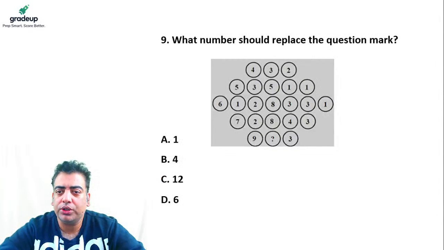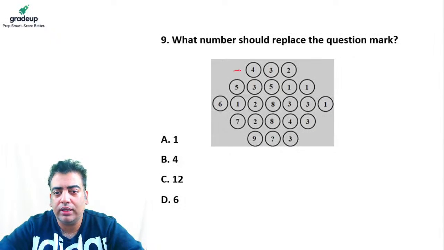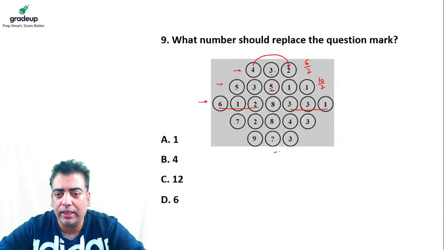Here it says, what number should replace the question mark? Now we need to build a relation between the values in each and every row so that we can fix it. Here we can observe half of 4 plus 2 is 3. So 4 plus 2 is 6, 6 by 2 is 3. If we check this row, 5 plus 3 is 8, 8 plus 2 is 10, half of 10 is 5. Again, if we add these three values, they add up to 9. This is also 9. 9 plus 9 is 18, half of 18. This is 7, so 9 plus 7 is 16, half of 16 is 8.